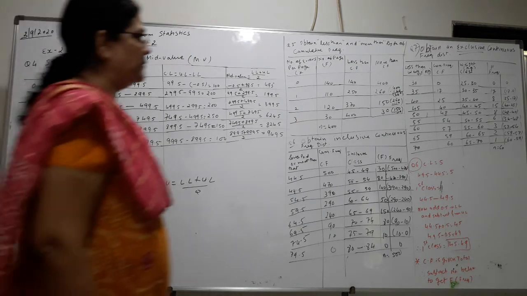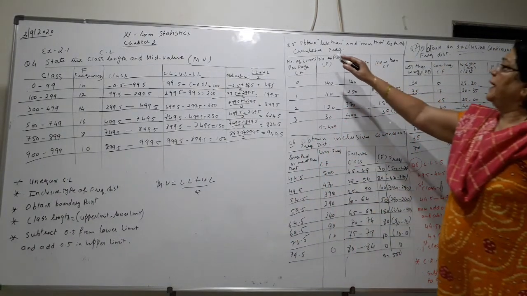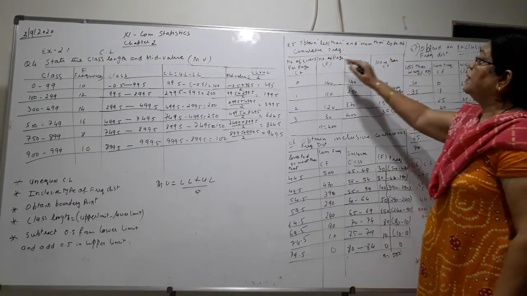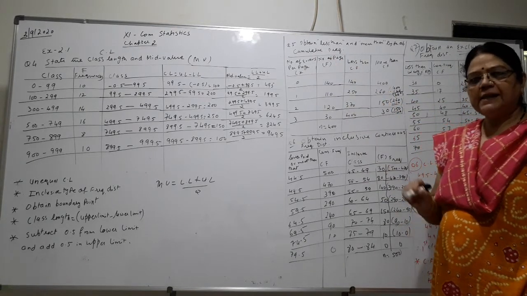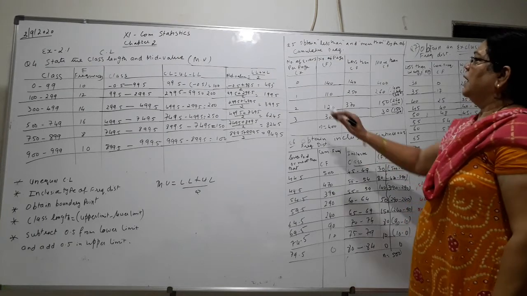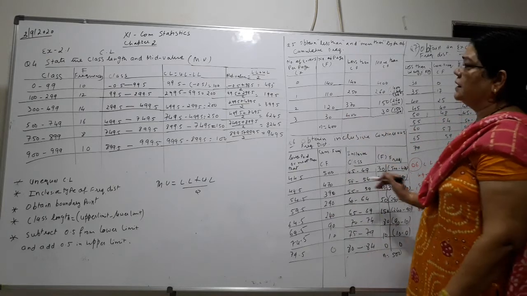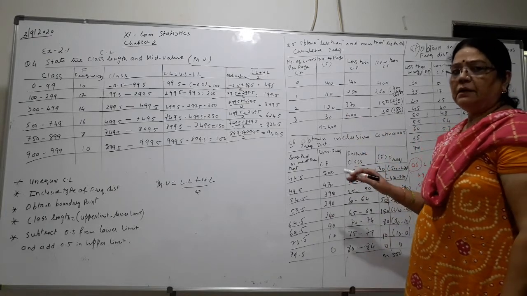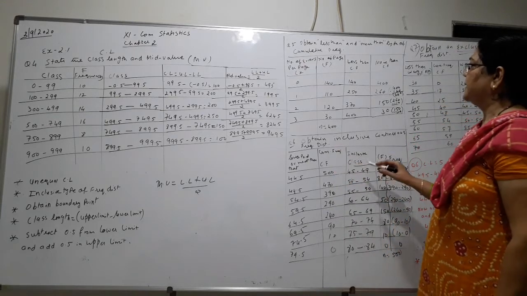Now question 5. In question 5, we have to obtain less than and more than type of cumulative frequency. This sum is also important. It is asked in exam. So be prepared for all this in exercise 2.1, because questions are asked from this chapter, this exercise.